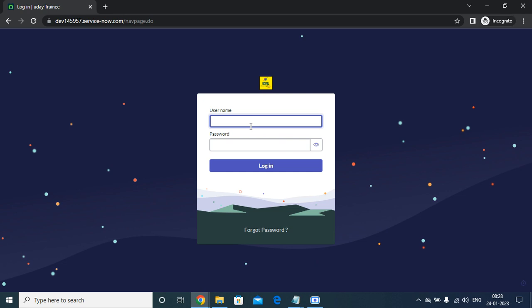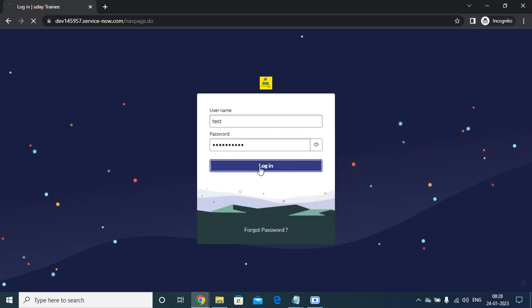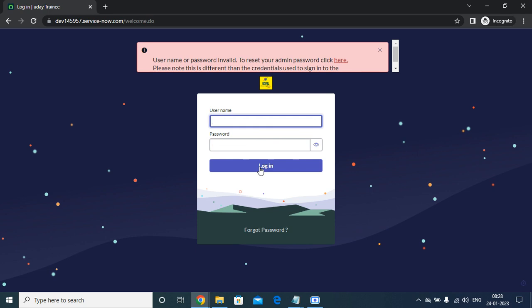I'm going to check with the same user test, and if I click here, it will not allow the user to log into the system, as it was a different scenario.